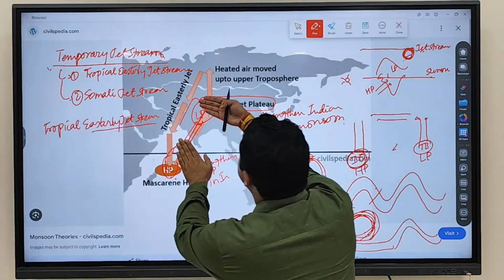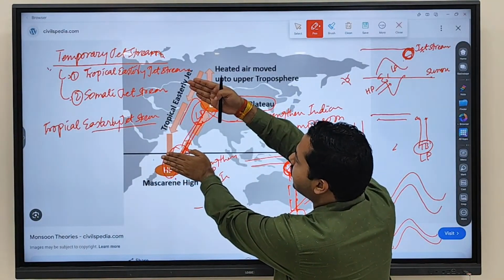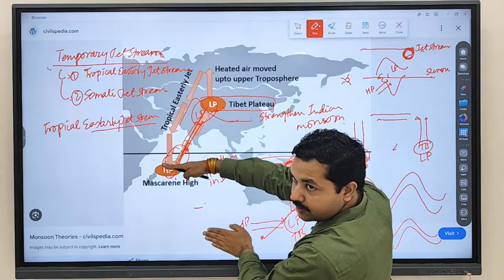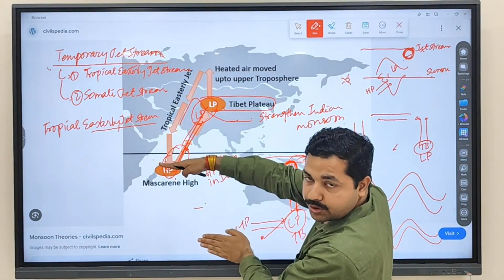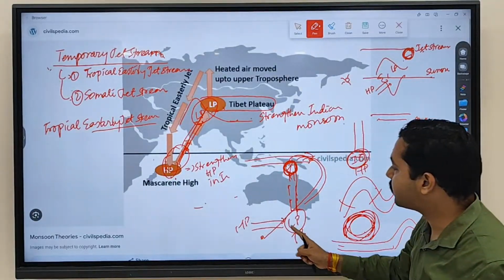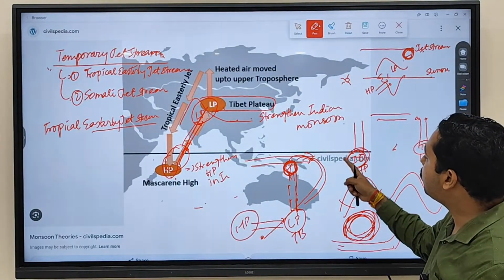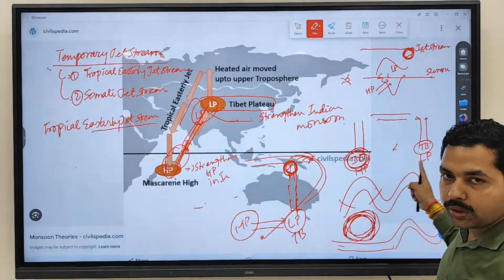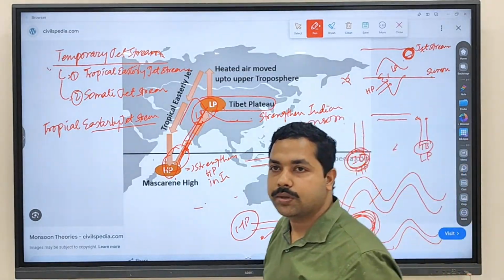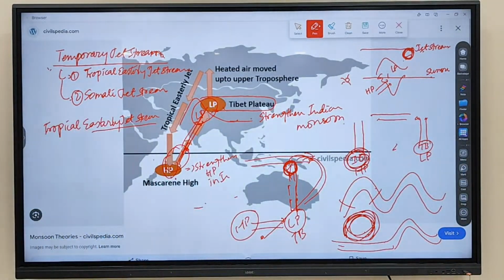So assume this is the Tibetan Plateau. Wind is rising like this, moving like this, subsiding in the Indian Ocean region, thus strengthening the high pressure. And more high pressure means more wind will come towards India. So the tropical easterly jet stream strengthens the monsoon in case of India. Clear? Any doubt regarding this one? When this type of jet stream forms, they strengthen the monsoon in India.